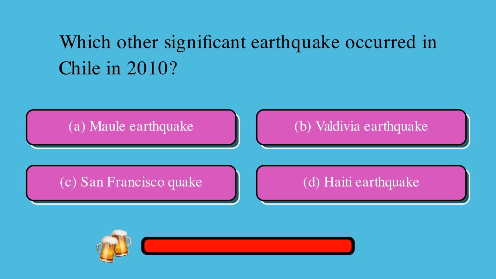Which other significant earthquake occurred in Chile in 2010? Is it A, Maule earthquake, B, Valdivia earthquake, C, San Francisco quake, or D, Haiti earthquake? The correct answer is A, Maule earthquake.